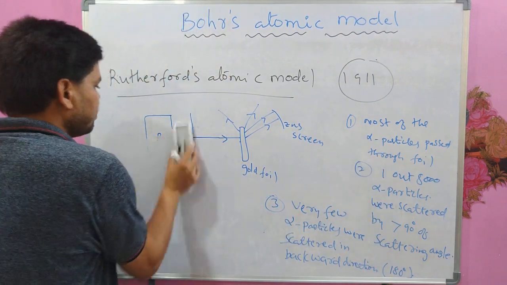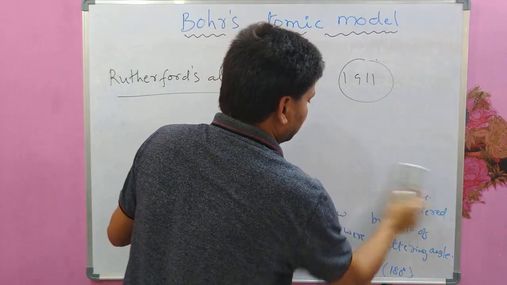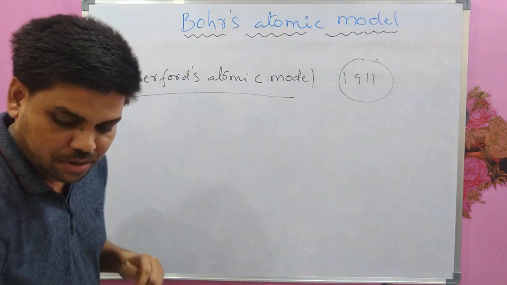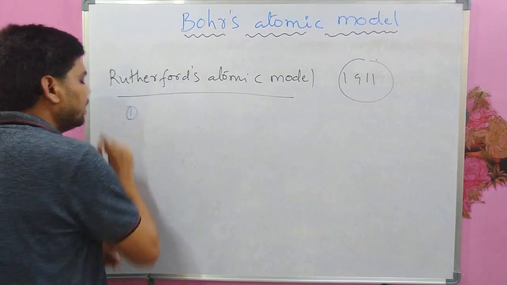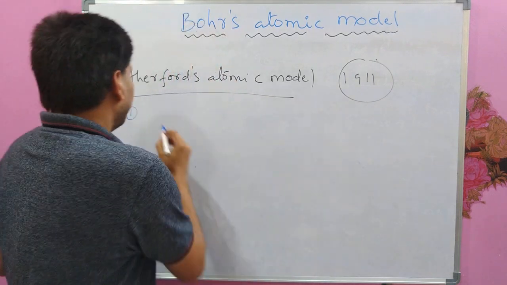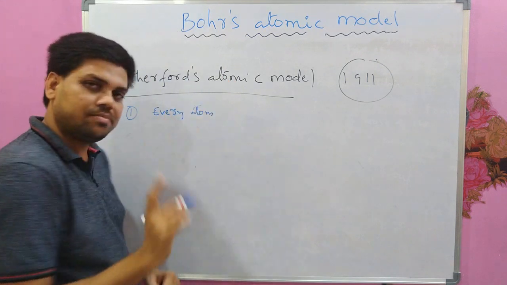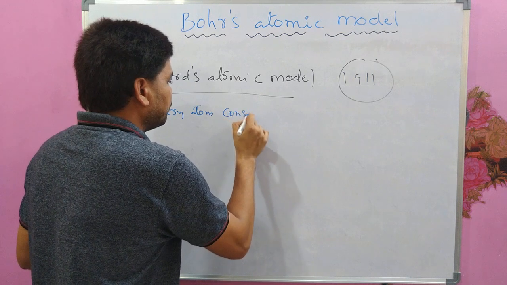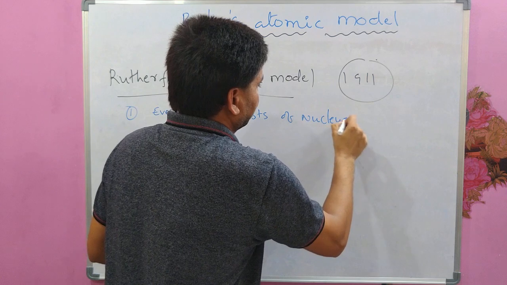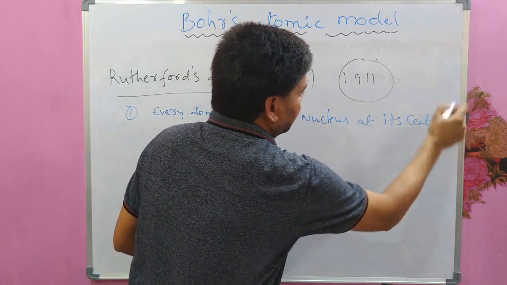Okay. The first postulate he proposed is that every atom consists of a nucleus at its center.